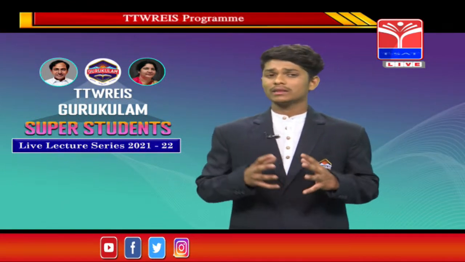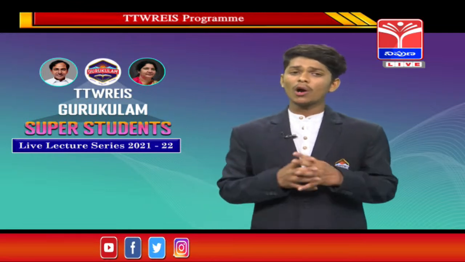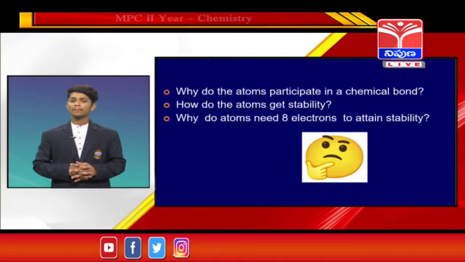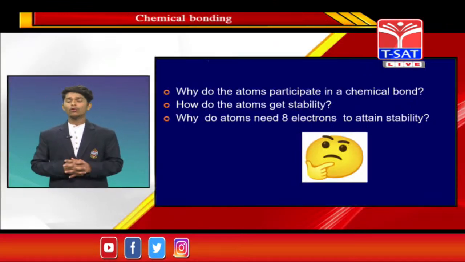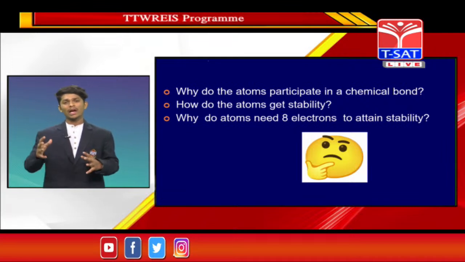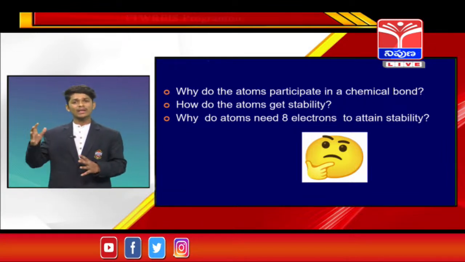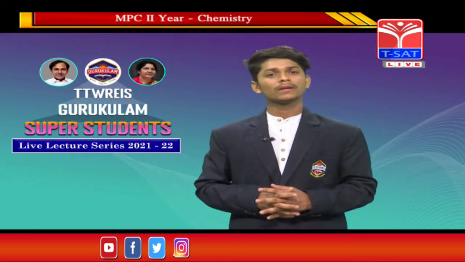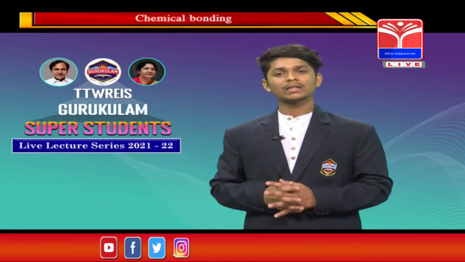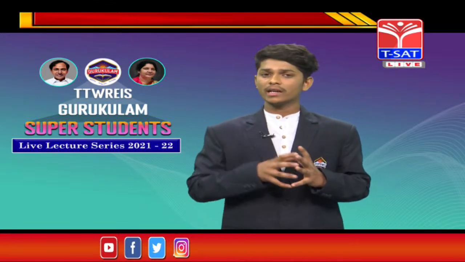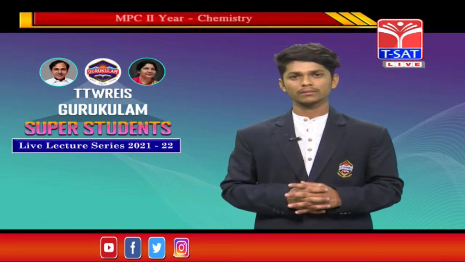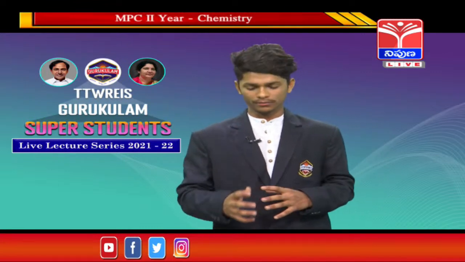My third question is, why do atoms need 8 electrons to be stable? As we all know, in the periodic table, zero group elements are more stable and they have 8 electrons in their valence shell, except helium. So to attain a similar electronic configuration to zero group elements, the remaining elements need 8 electrons to get stability. That's why they need 8 electrons, guys. So let's move on.